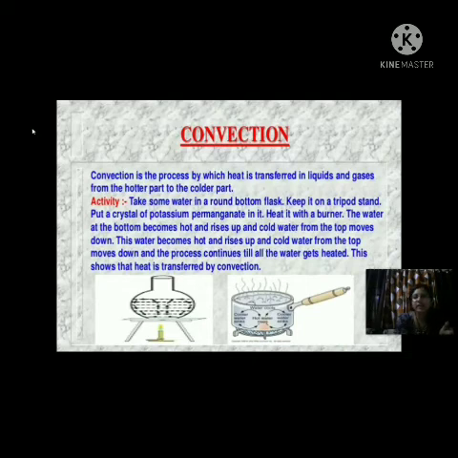The water at the bottom becomes hot and rises up, and the cold water from the top moves down. This water becomes hot and rises up, and cold water from the top moves down, and the process continues till all the water gets heated. This shows that the heat is transferred by the convection. So actually what happens here? Here the actual movement of particles will occur for transferring the heat.